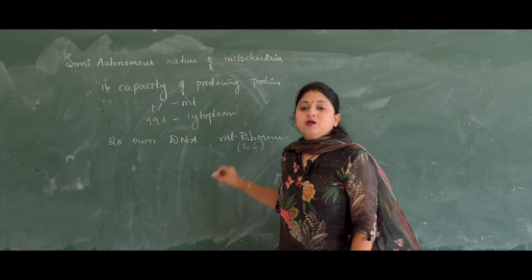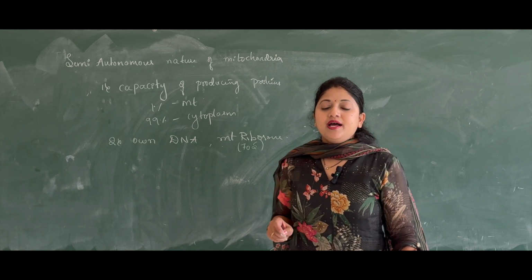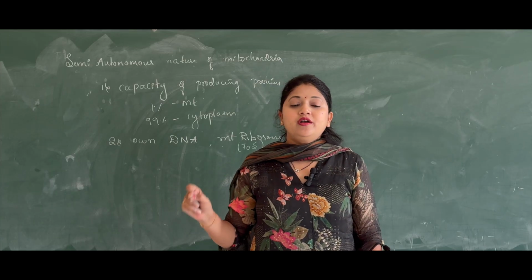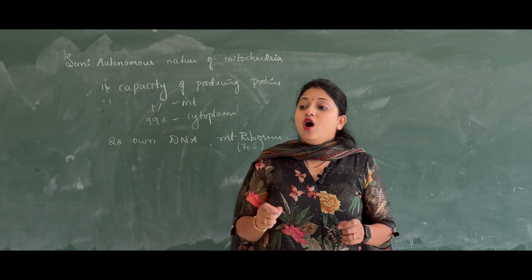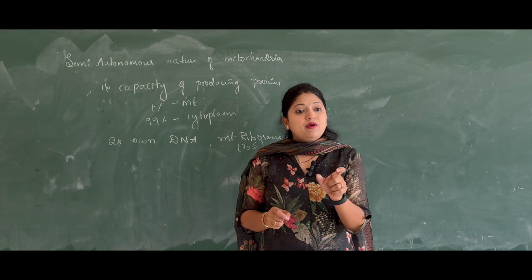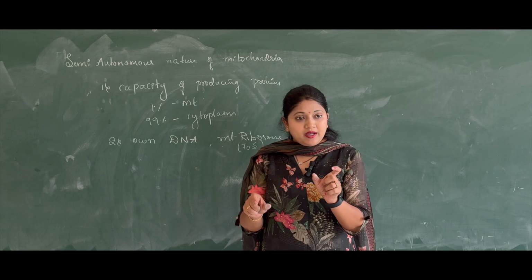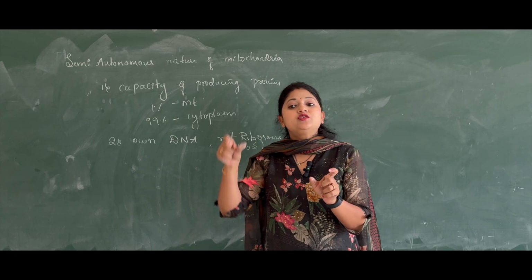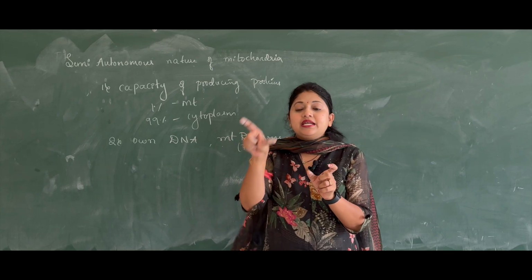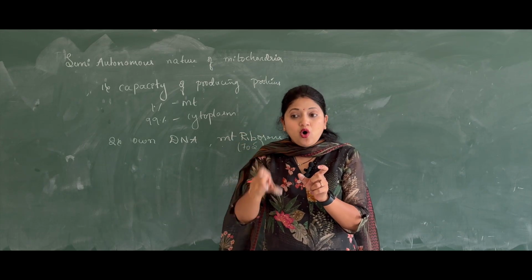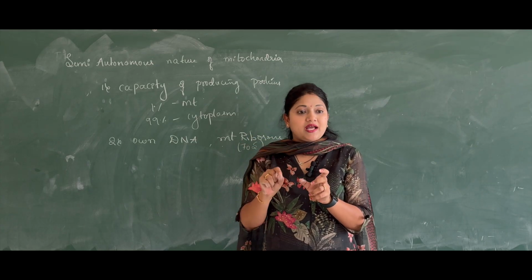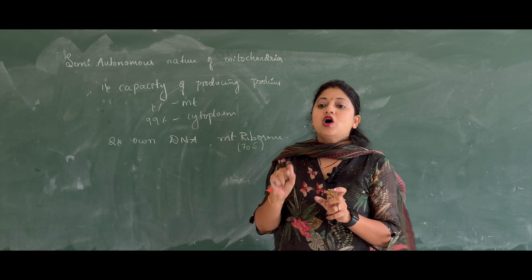Okay. So, since the mitochondria has its own DNA and its own ribosomes, that is the mitochondrial ribosomes, it is capable of carrying out protein synthesis. So, it is capable of producing its own mRNA, its own rRNA and its own tRNA. Since it is capable of producing all these three types of RNAs on its own for some of the protein requirement, it is called a semi-autonomous organelle.